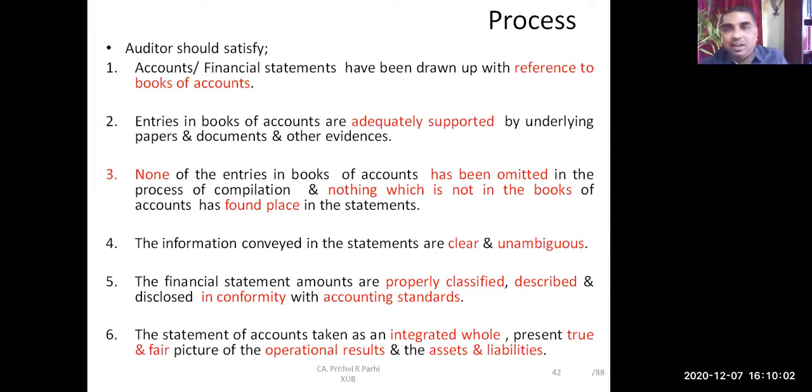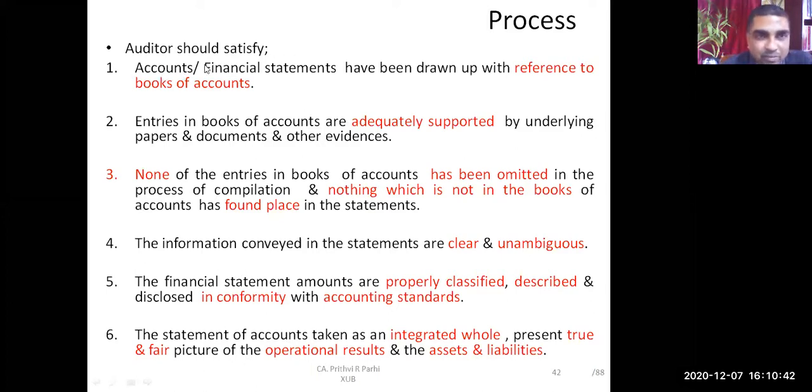Now, how will the auditor ensure that these financial statements, these 5 kinds of financial statement, show a true and fair view? How can one ensure? Naturally, the auditor has to follow a systematic process. Here is a list of some basic processes. We'll be discussing all these things in detail in our next class, but today I'll be just introducing you to this concept. What is the process? I expect some of you to read it one by one.